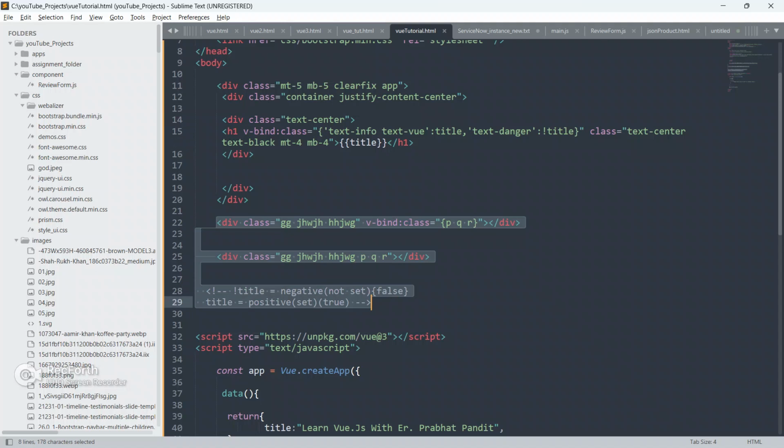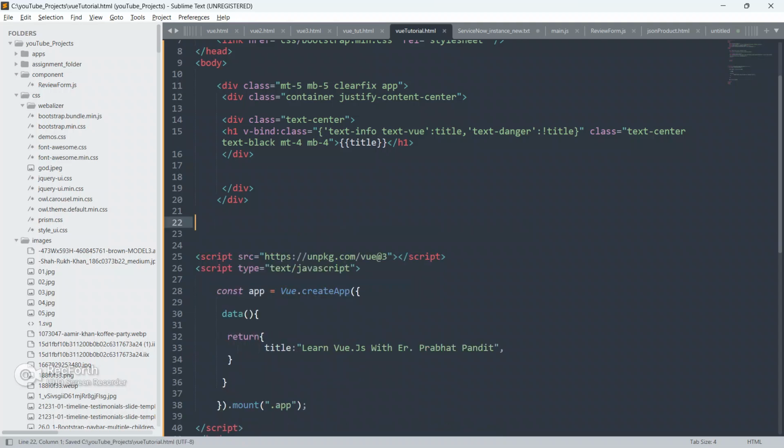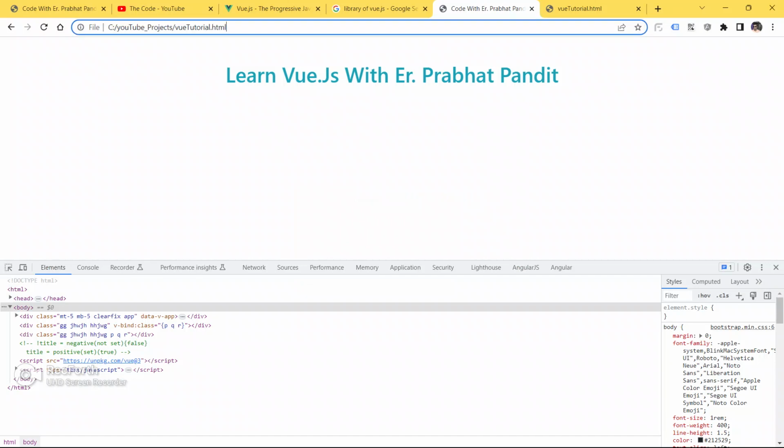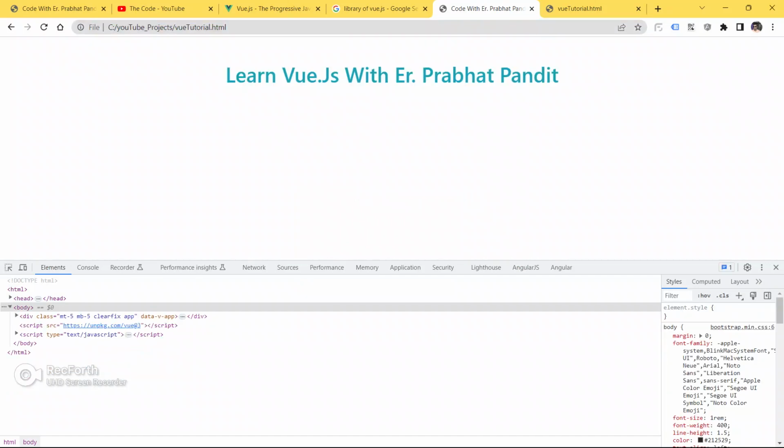Okay, so now let me clear all the things from here. I hope, guys, you have understood. I am assuming you have understood, so I am moving forward, and we are going to learn some different, awesome stuff using Vue.js here in this tutorial. So let me clear this now. Save your code, go to the browser and refresh your page.